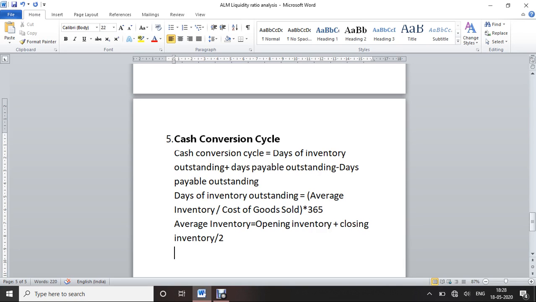And days sales outstanding equals average accounts receivable divided by revenue per day.